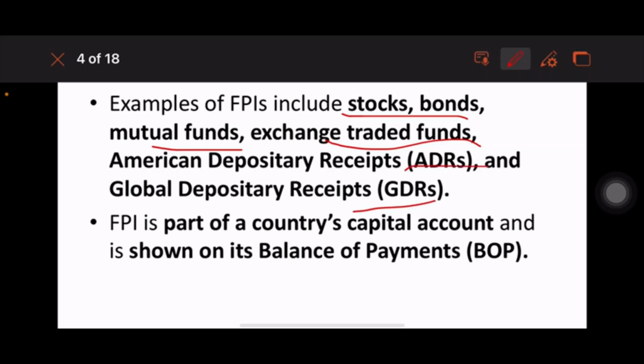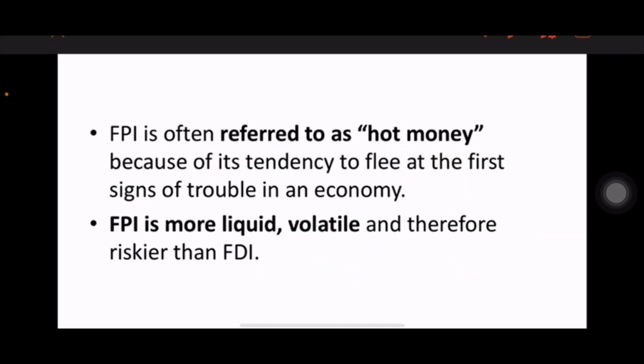FPI is part of a country's capital account. There are two types of account, that is capital account and current account. FPI is in the capital account and it is also shown in the BOP. Balance of payments is nothing but the difference between exports and imports. So FPI is often referred to as hot money.